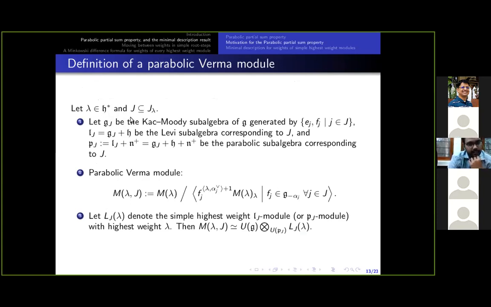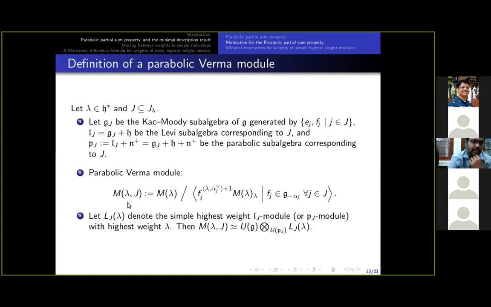For lambda in H star and J a subset of J lambda, let G_J denote the Kac-Moody subalgebra of G generated by some of the Chevalley generators, E_j, F_j, and alpha_j check corresponding to J. Let G_J plus H be the Levi subalgebra corresponding to J. G_J plus H plus N plus denotes the parabolic subalgebra of G corresponding to J, which I denote by P_J. Now, the parabolic Verma module with highest weight lambda and integrability J, which I denote by M lambda comma J, is the quotient of the Verma module by the submodule generated by vectors F_j raised to the power lambda of alpha_j check plus 1 acting on the highest weight vector in M lambda.